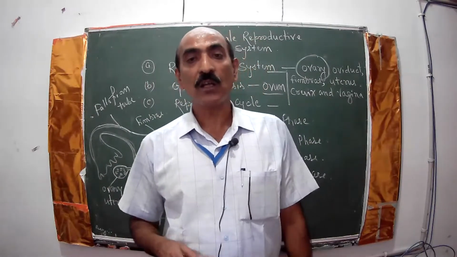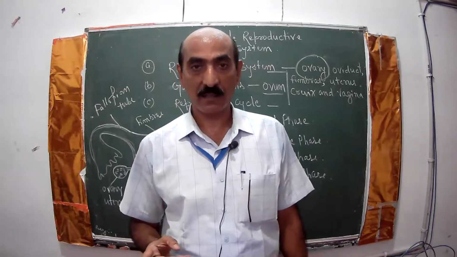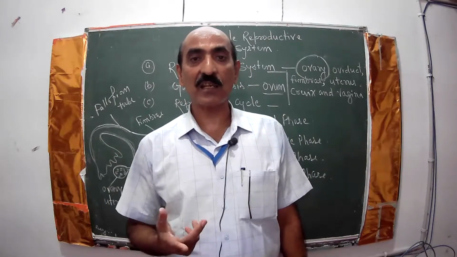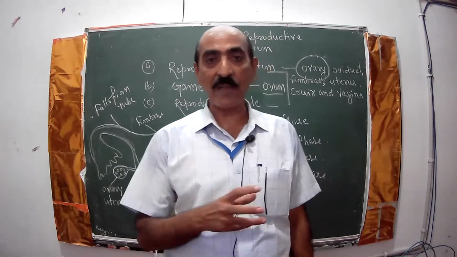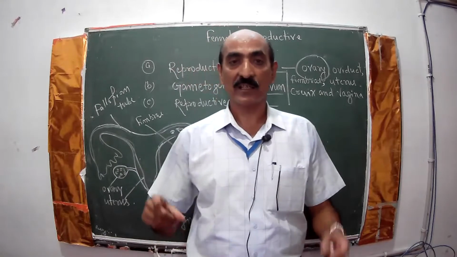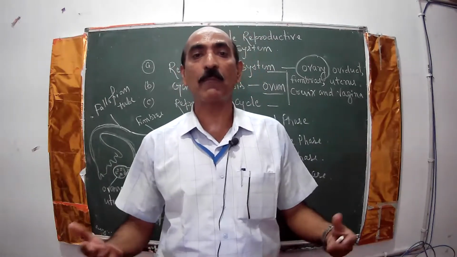You should know there are two types of fertilization in animals. One is called external fertilization. External fertilization is a type of fertilization in which fusion between male and female gamete occurs outside the body.